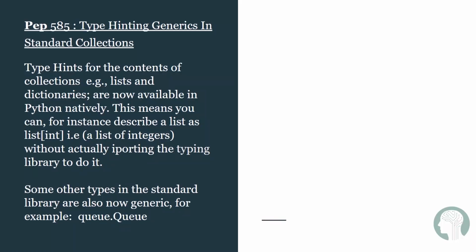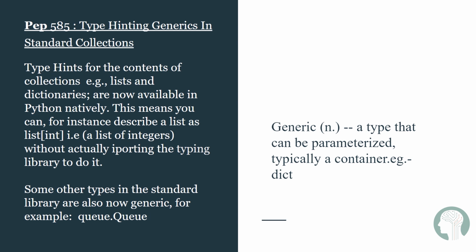Type hinting. This change removes the necessity for a parallel type hierarchy in the typing module, making it easier for users to annotate their programs and easier for teachers to teach Python. We can use the list or dictionary built-in collection types as generic types instead of using typing.List or typing.Dict. We have come across the word generic a lot of times by now, but do we really know what generic means? Generic can be defined as a type that can be parameterized, typically a container, for example, a dictionary in Python.